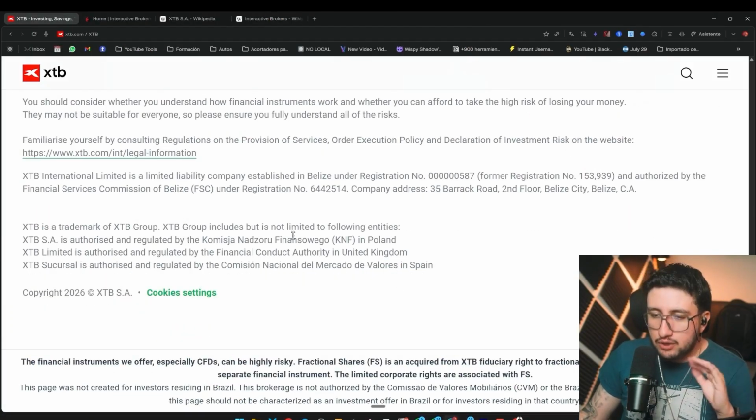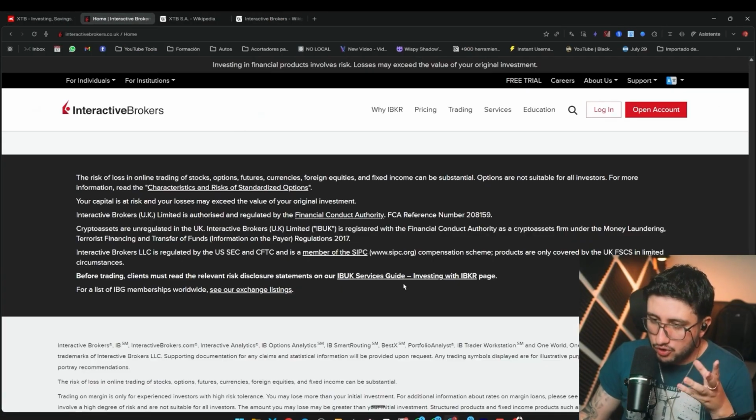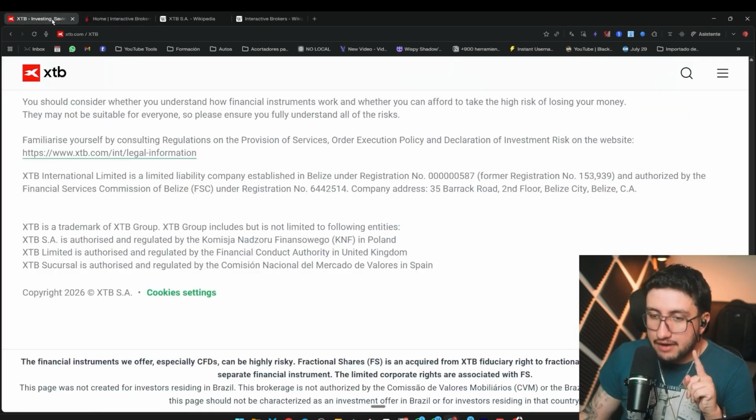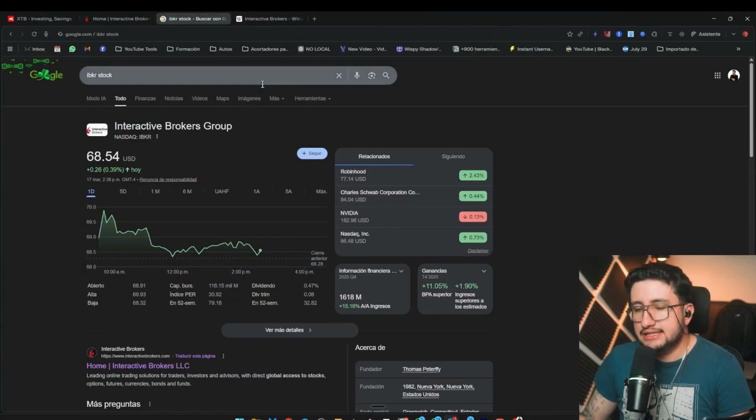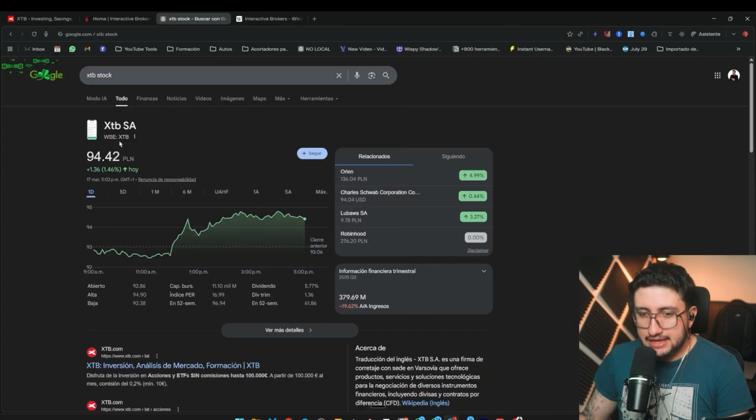But in this case, evidently regarding regulations, let's say they're on an equal level, except that in Interactive Brokers, we have the United States. However, one thing must also be kept in mind. Both are publicly traded, both XTB and Interactive Brokers. The difference is that Interactive Brokers is listed on the stock exchange, on the NASDAQ, as you see here, while XTB is listed on the Polish stock exchange, which is over here.